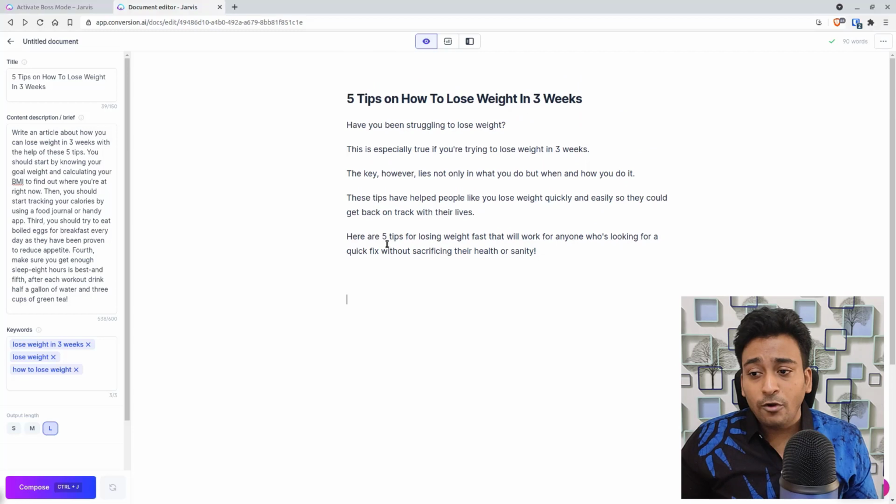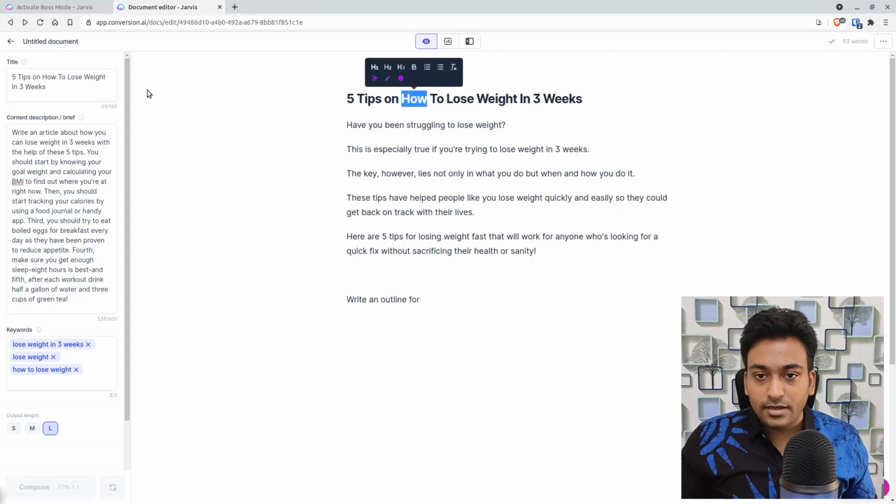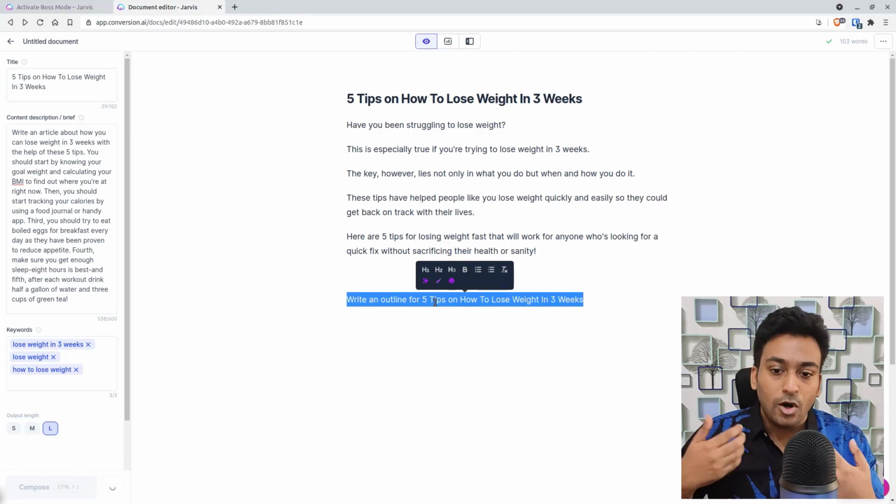For example, I want 5 tips to lose weight in 3 weeks. Let me ask Jarvis and see whether it can bring something up. I'm going to write an outline for, and I'm just going to give the title here. I don't have any clue on what to write, so let's see whether it can come up with an outline for me.